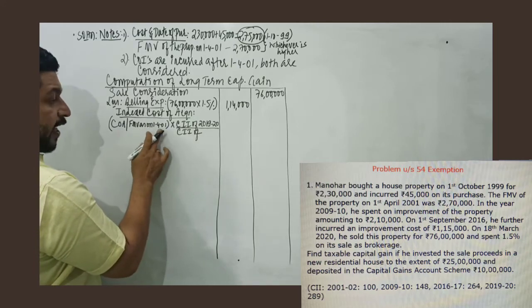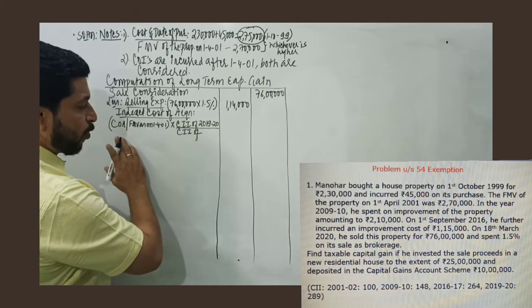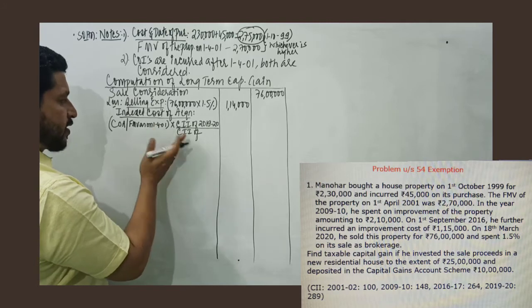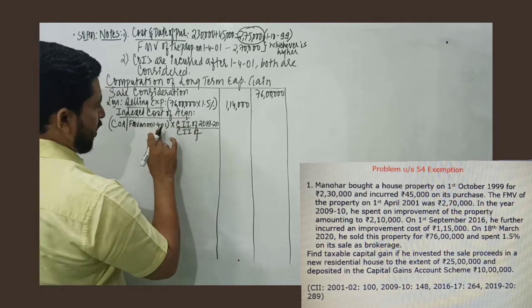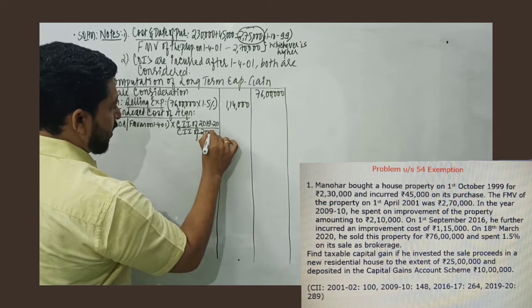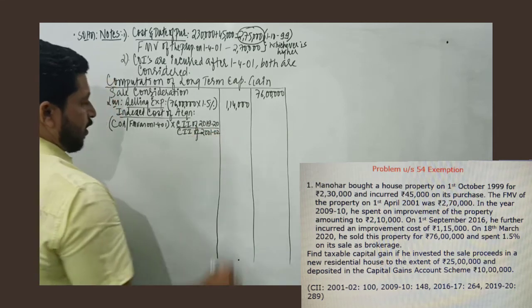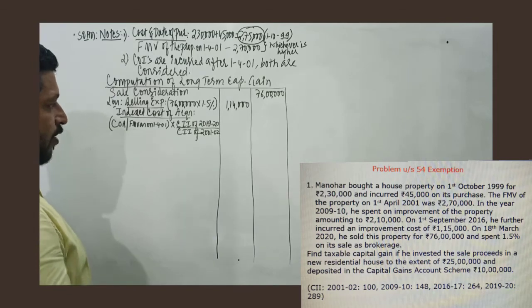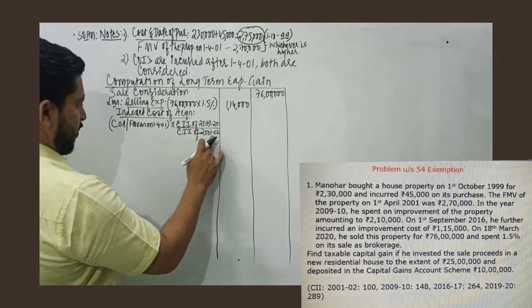Since the property is acquired prior to 1st April 2001, the cost inflation index of the year 2001, the base year, will be considered.